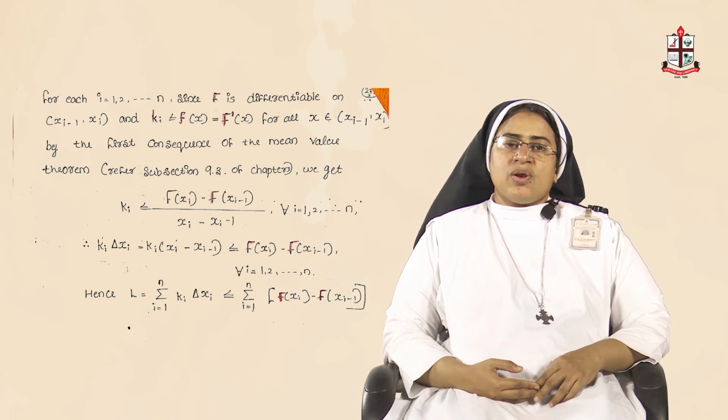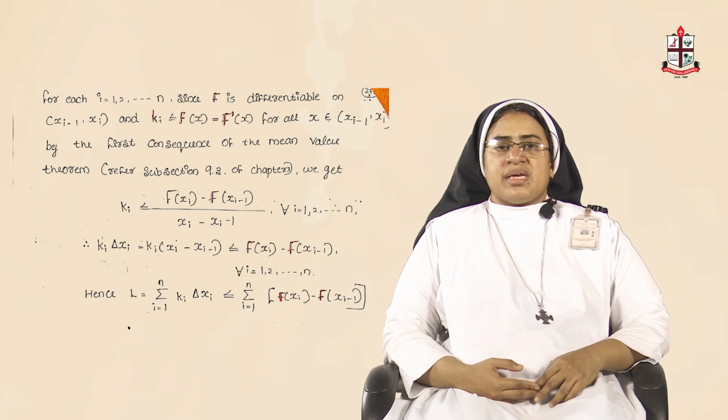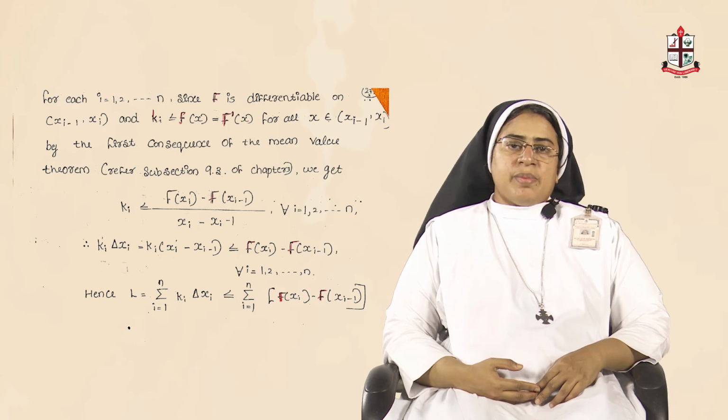So, you can say that the lower sum capital L, equals sigma i equals 1 to n k_i delta x_i, is less than or equal to sigma i equals 1 to n of capital F of x_i minus F of x_{i-1}.